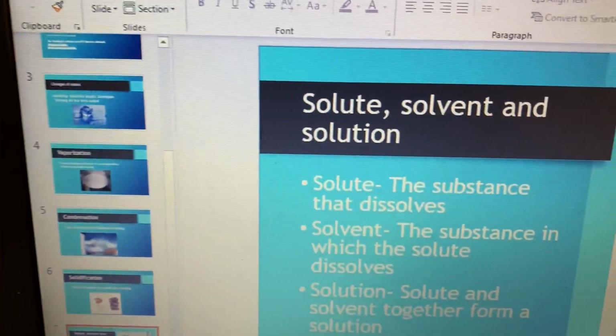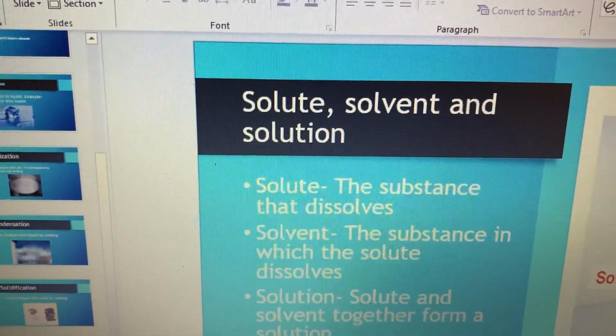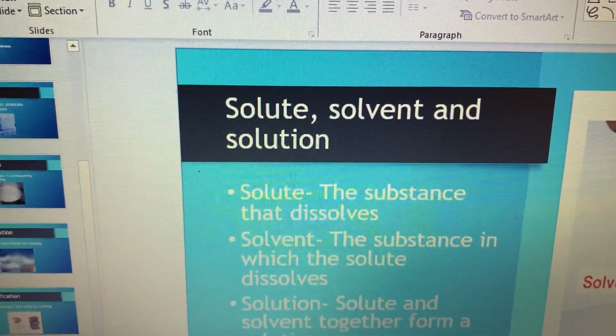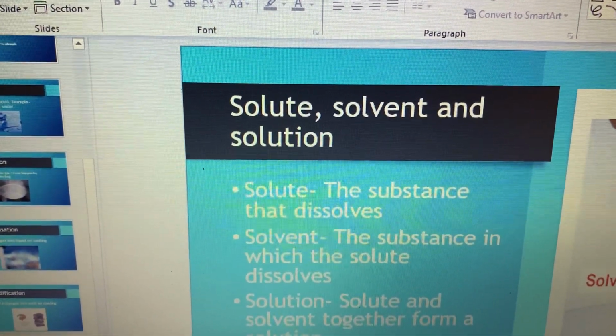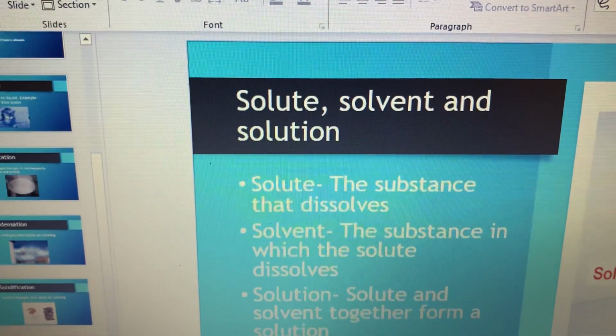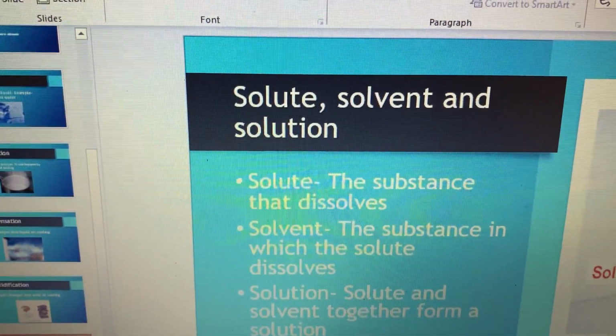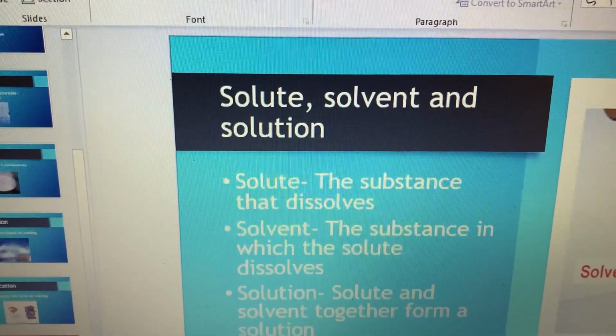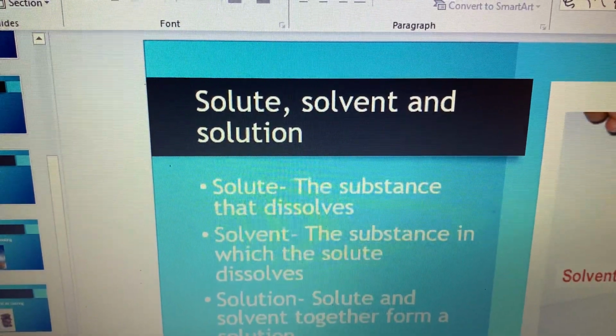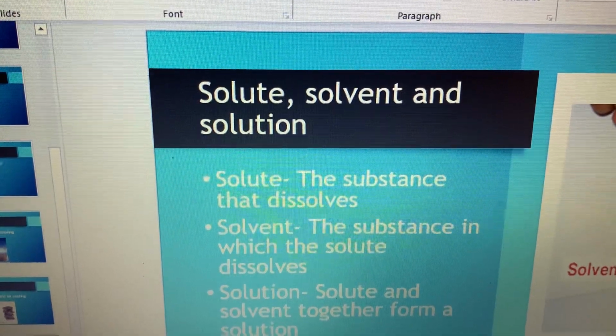So hope you all have understood what solute, solvent and solution are, and the changes in the states of matter. I will post the written work in the WhatsApp group, and then you will write it in your fair notebook, and hope you have enjoyed the video and understood the terms properly.